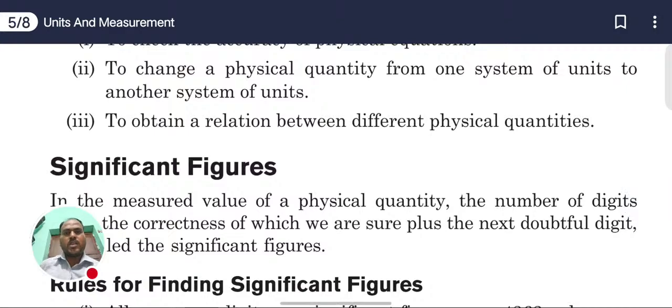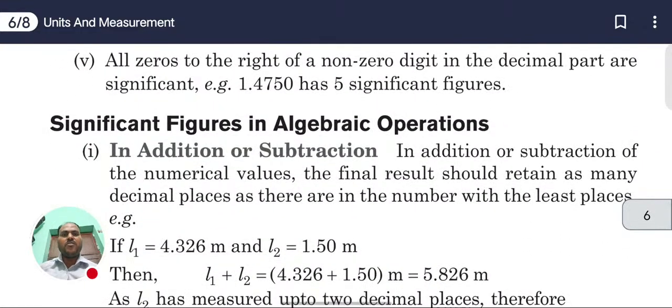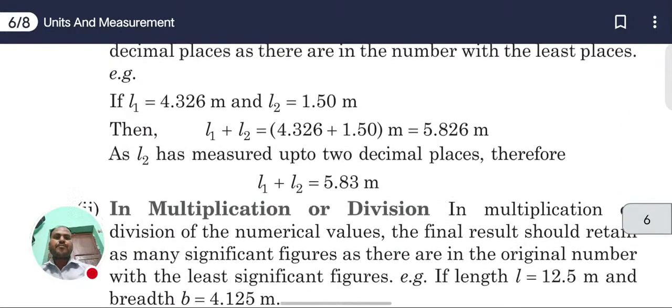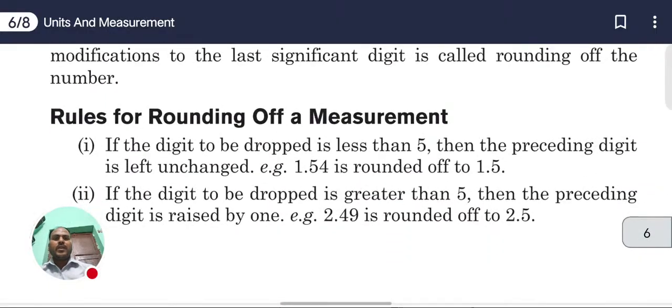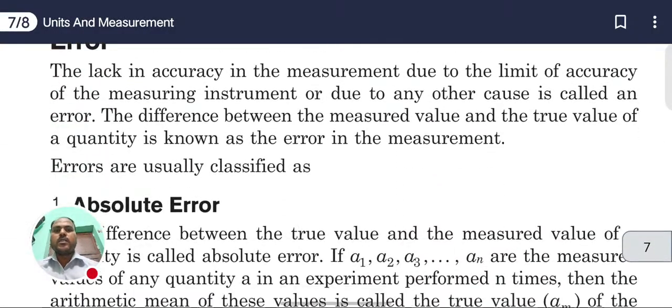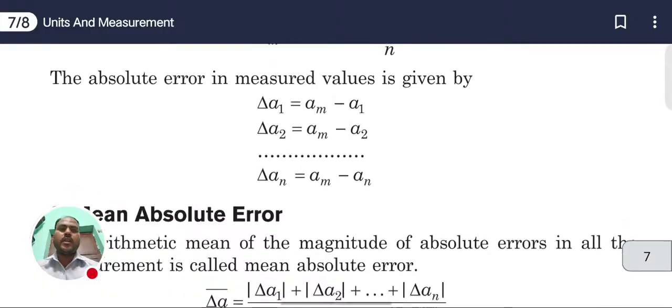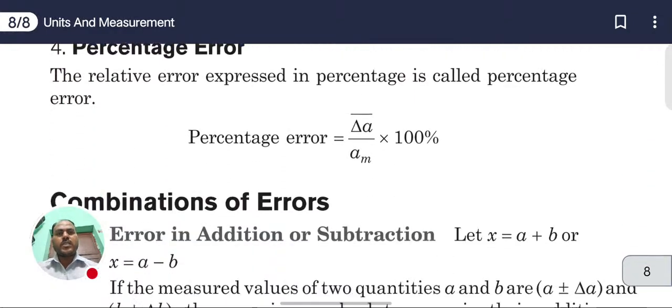First we will discuss significant figures and the rules for finding significant figures. Then significant figures in algebraic operations, in addition or subtraction, and in multiplication or division. Then rounding off, and the rules for rounding off a measurement. Then we will discuss error: absolute error, relative error or fractional error, then percentage error.